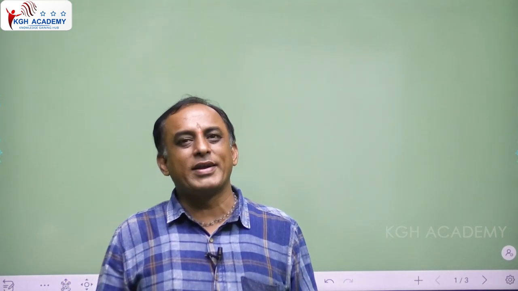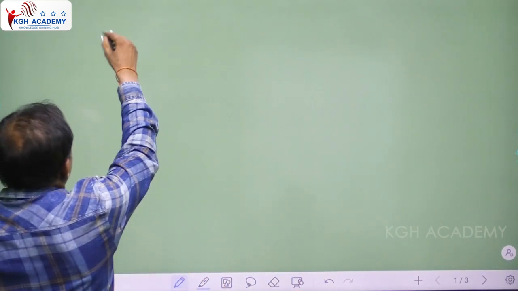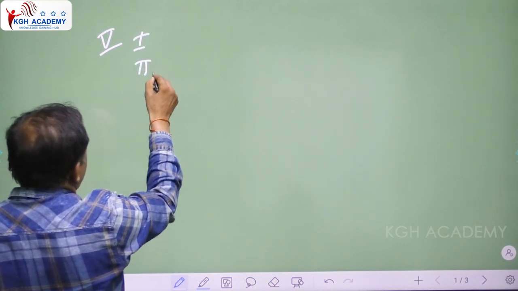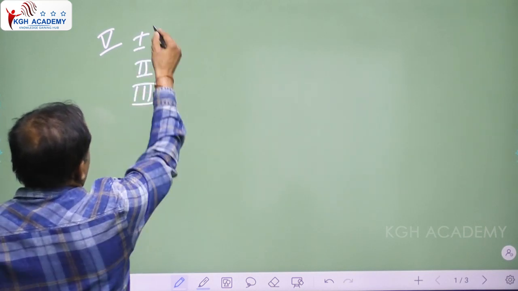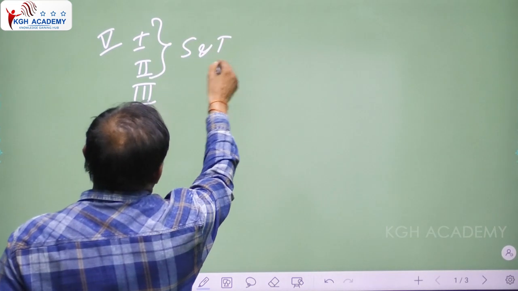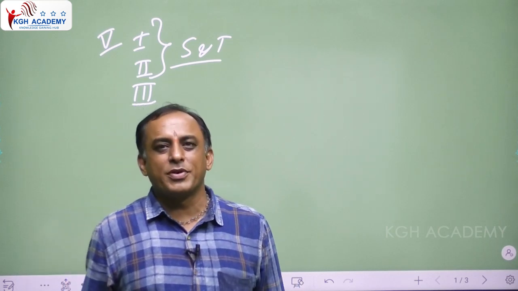Okay, now I will discuss a brief introduction about data interpretation. In paper 5, a total of 3 sections are there: section 1, section 2, and section 3. The first 2 sections are science and technology only, and section 3 of paper 5 is data interpretation.